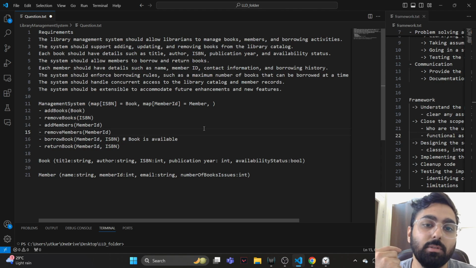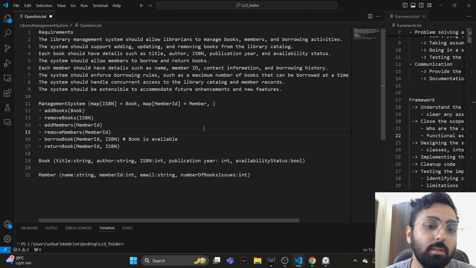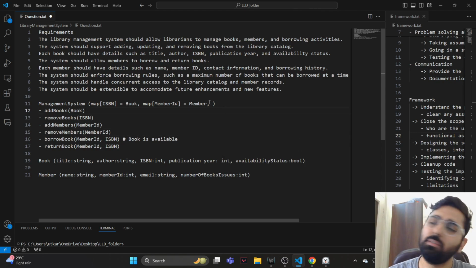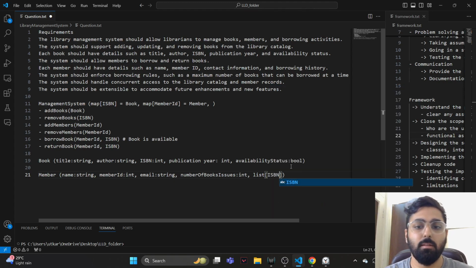And whenever, suppose a member comes up and wants to issue a book, we go to the member instance, and within the member we would have a, I think it makes sense, right? Otherwise we'll have to keep another map from member ID to, say, a list of ISBNs, but here maybe we can just keep that list of ISBNs over here itself, right?